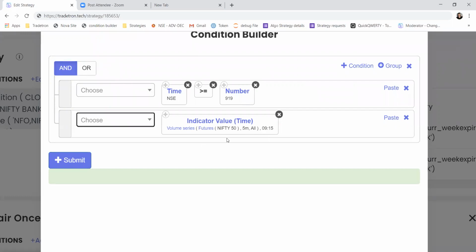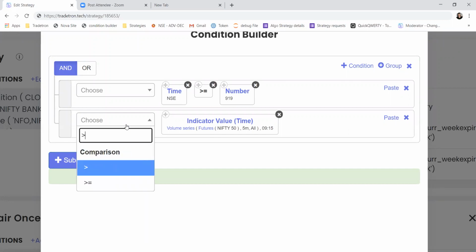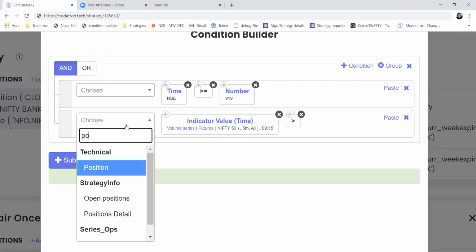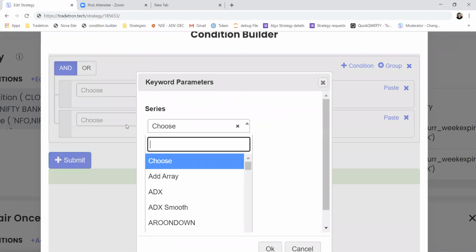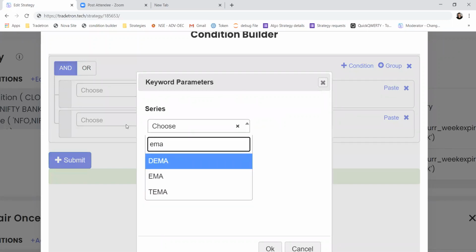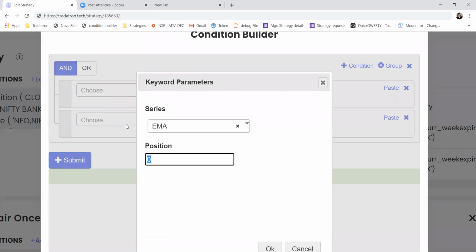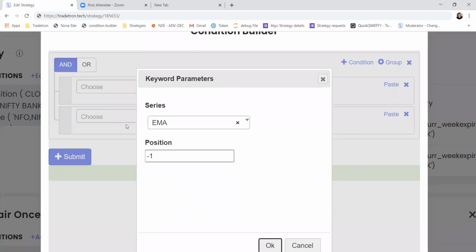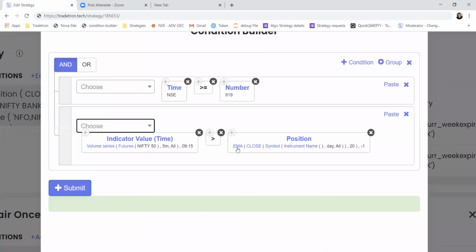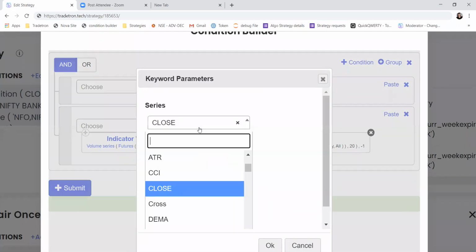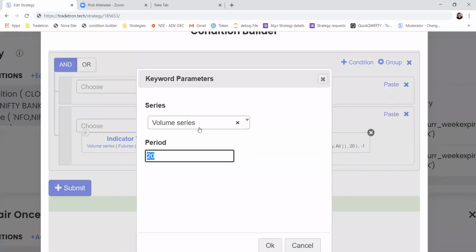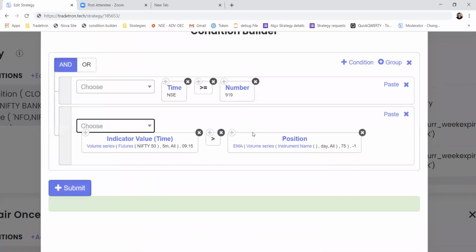Whatever the volume is, we will check that value only after 9:20, and you can compare this with any indicator. Let's say you want to use EMA or the maximum of the highest high value of the last 75 volume candles. So you can take EMA of volume of 75 candles, something like that.